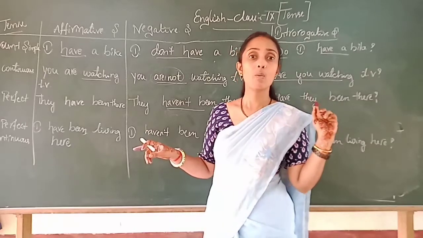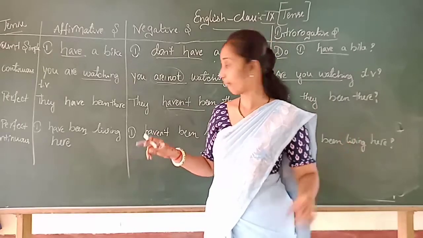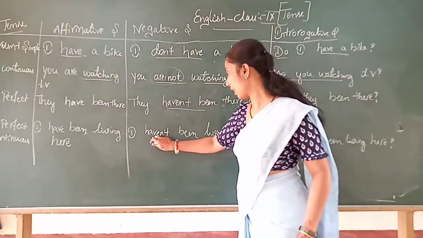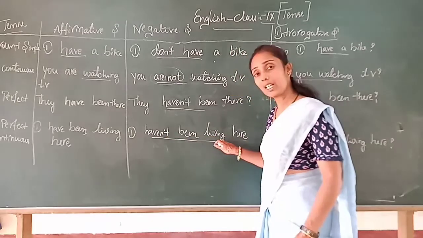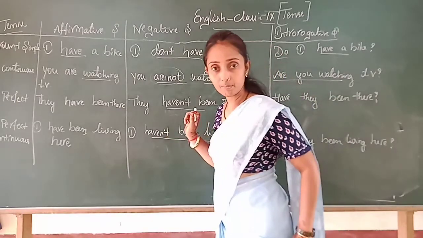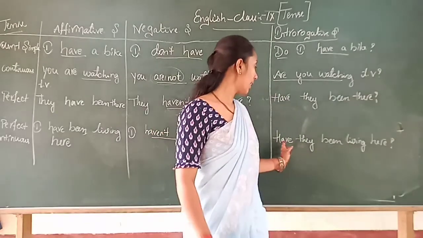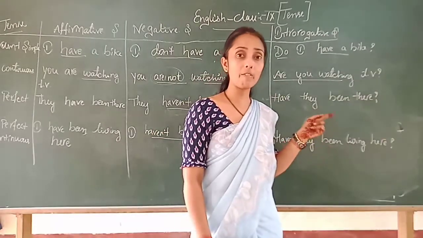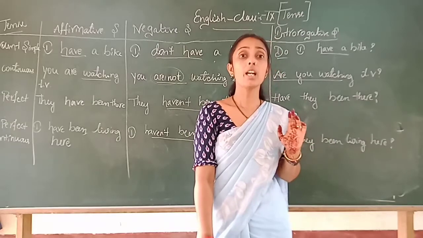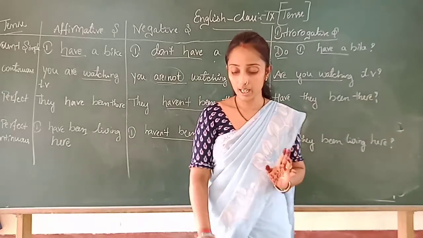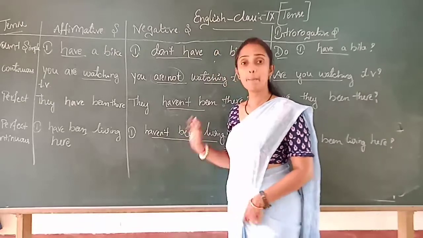ನಾನು ಅಲ್ಲಿ ವಾಸವಾಗಿದ್ದೇನೆ. I haven't been there, ನಾನು ಅಲ್ಲಿ ವಾಸವಾಗಿರಲಿಲ್ಲ, sorry, ವಾಸವಾಗಿಲ್ಲ in the present tense. Whereas they have been living there, ಅವರು ಅಲ್ಲಿ ವಾಸವಾಗಿದ್ದಾರಾ, that is an interrogative form. Is it clear? This we have seen in the present tense.